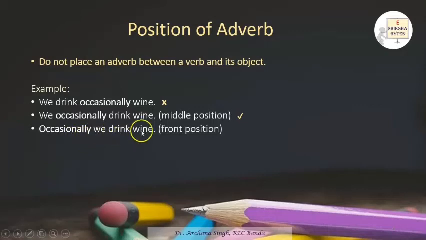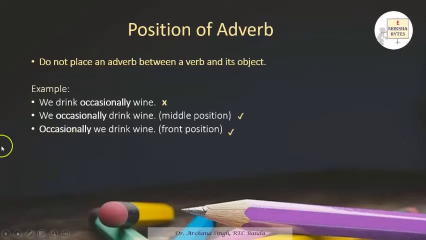Occasionally we drink wine. Again, it is not taking a place between a verb and its object, but it is taking a front position. So it is an absolutely correct sentence. Here I would like to focus on the first and very important rule: an adverb never takes a position between a verb and its object.